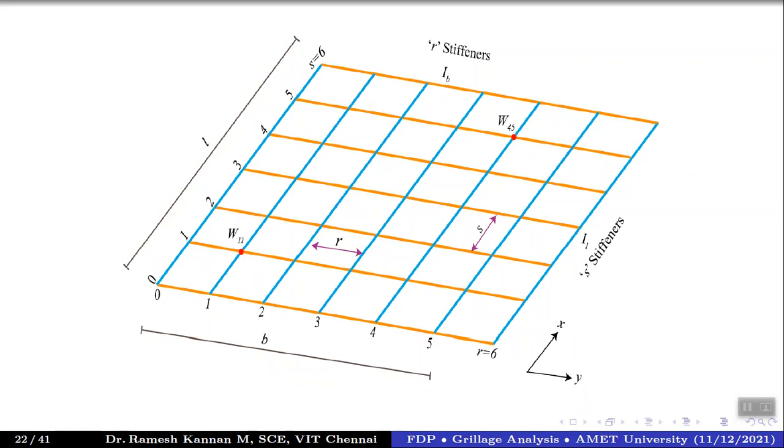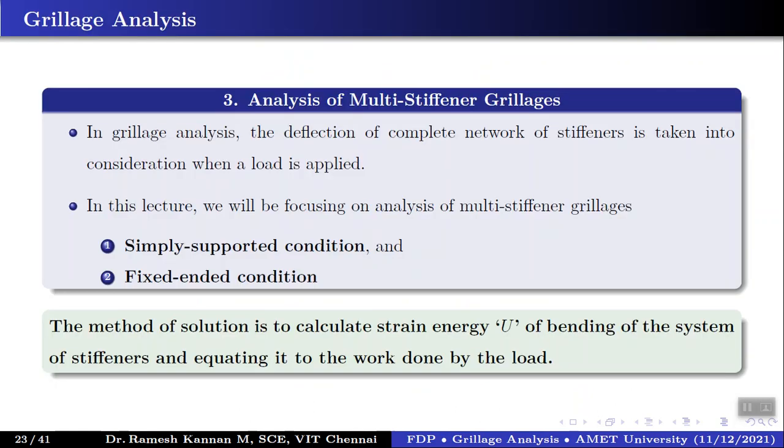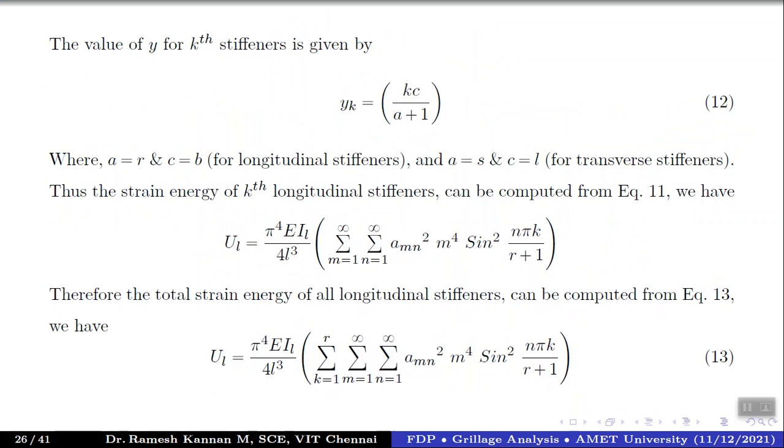Like so, in this case, it's just 7. But if you have 50, 100 stiffeners, then probably you can use this particular formula to extrapolate it to multiple stiffeners. So the formula for total strain energy of all longitudinal beams, which is nothing but UL equals pi power 4 IL divided by 4L cube. So this factor remains the same, and even this factor remains the same. So I'll come back to this later.